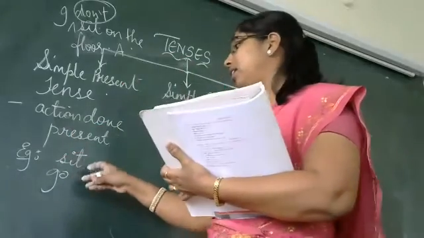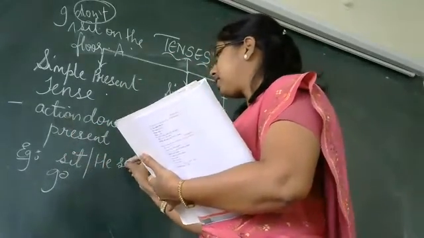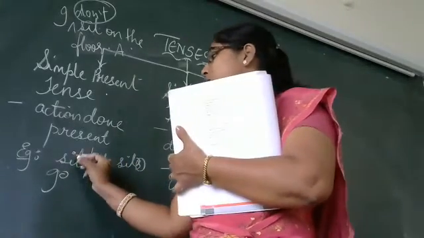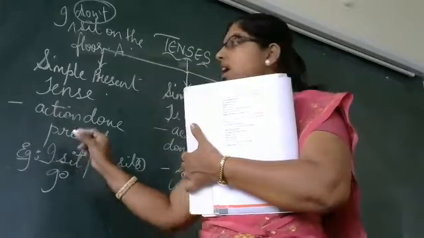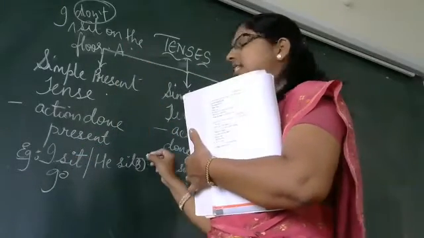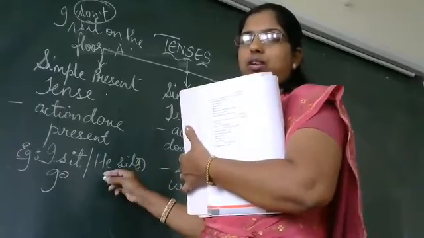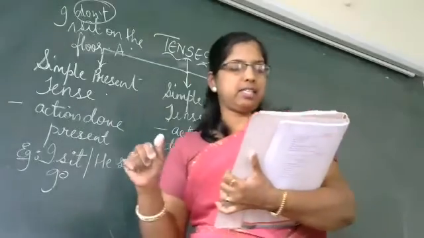For example, here it is given sit. If I write he sits, so we add s here. If I write only sit, I sit. You don't say I sits down. I sit down. He sits down. She sits down. They sit down. So it depends on the singular and the plural form of the sentence.